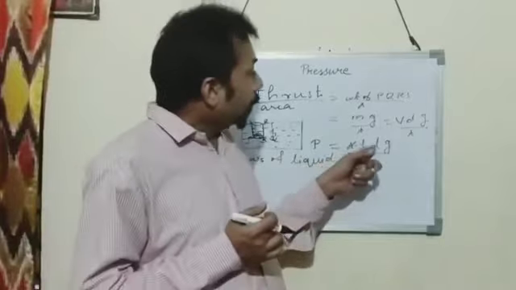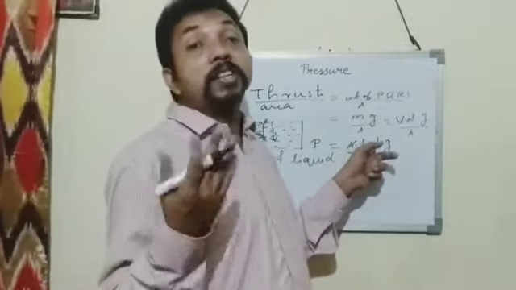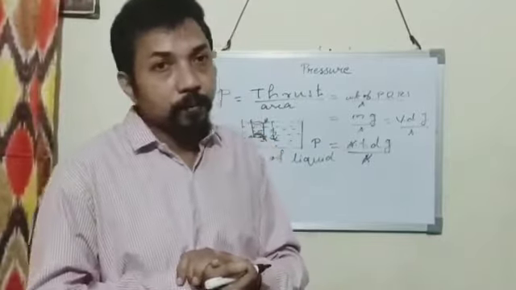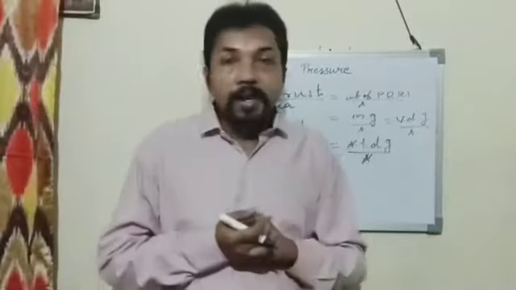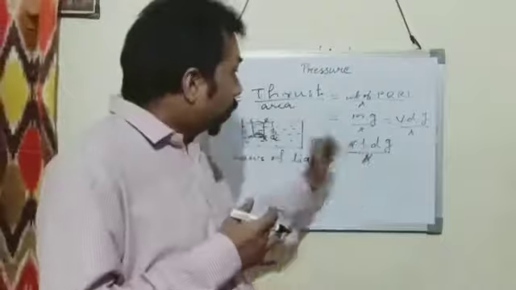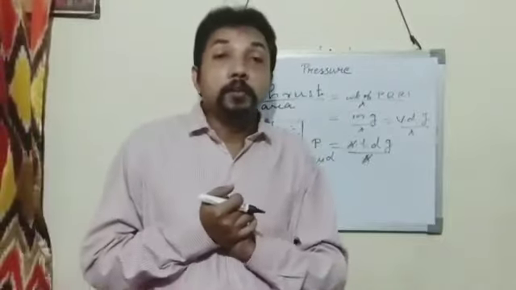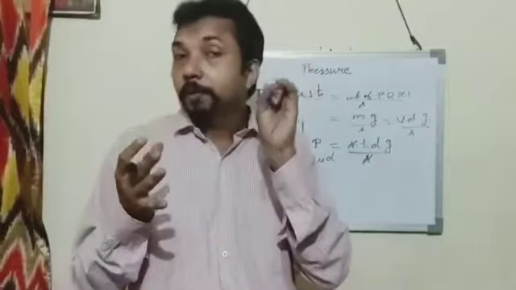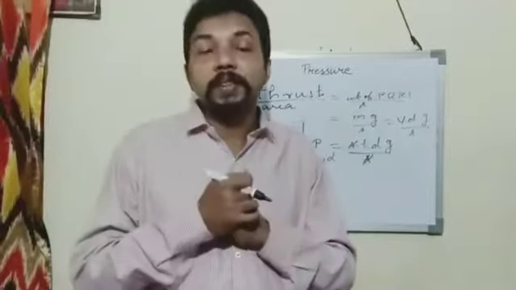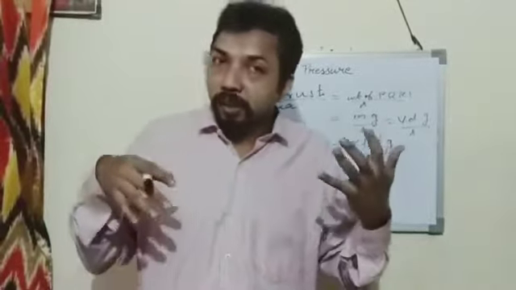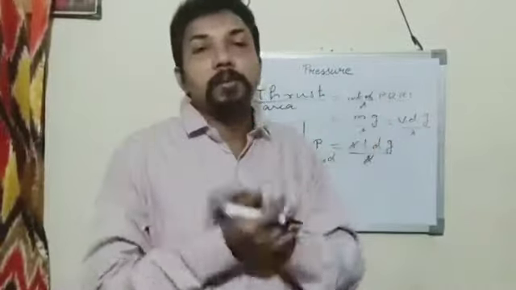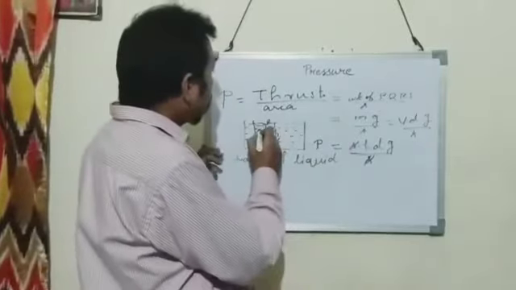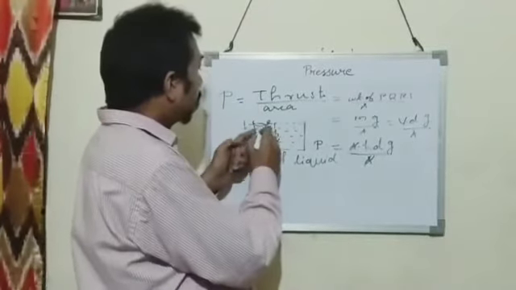Then another factor, density: liquid pressure increases with increase in density of the liquid. So the first point, liquid pressure increases with increase in depth. Second point, liquid pressure increases with increase in density of the liquid. And the next point, pressure remains the same about a point.